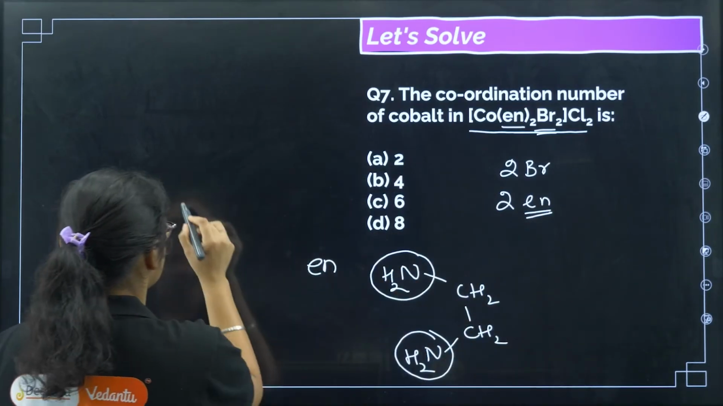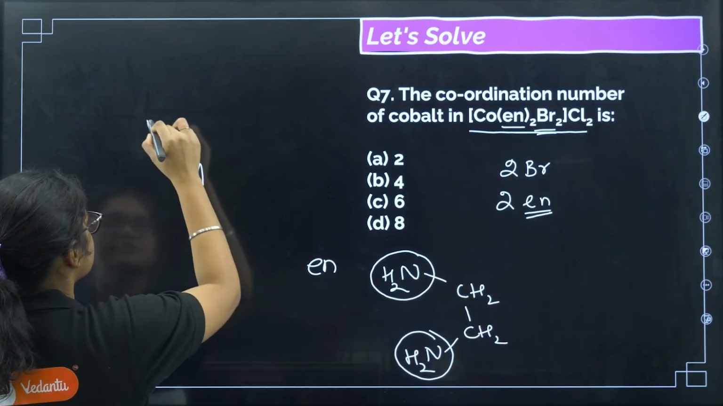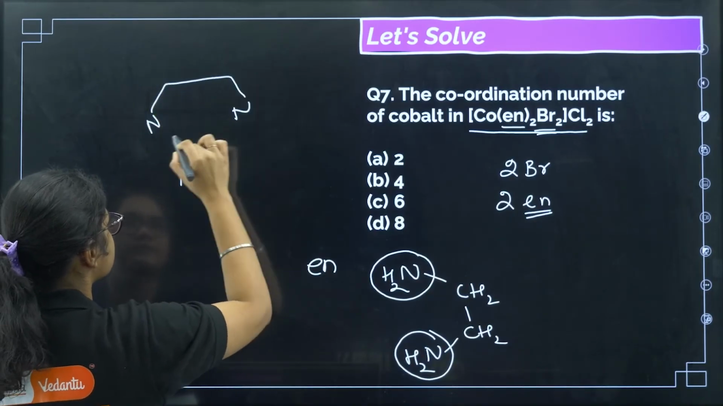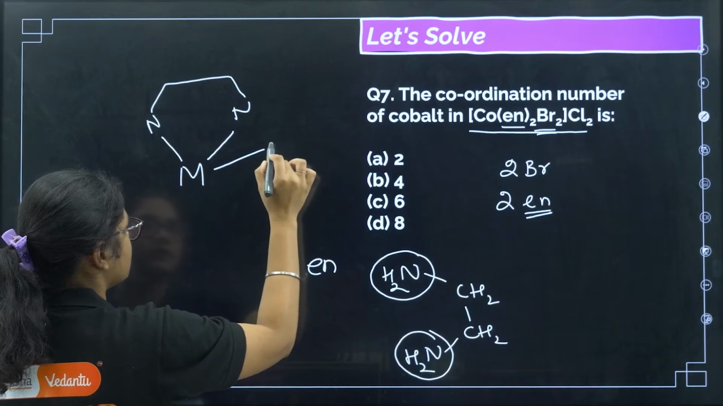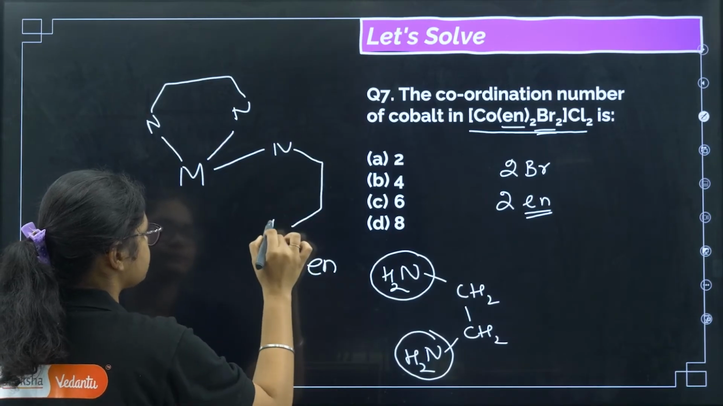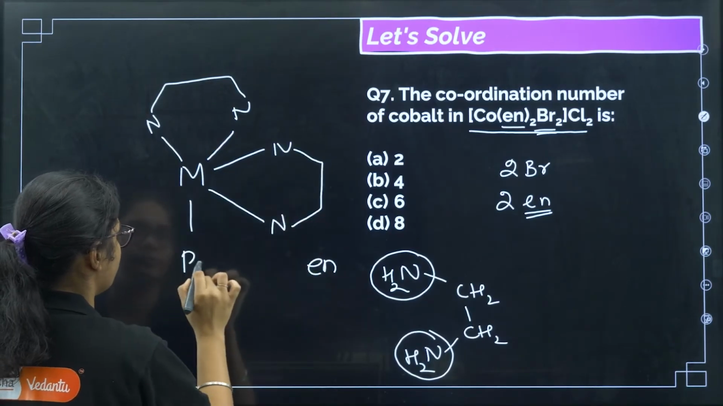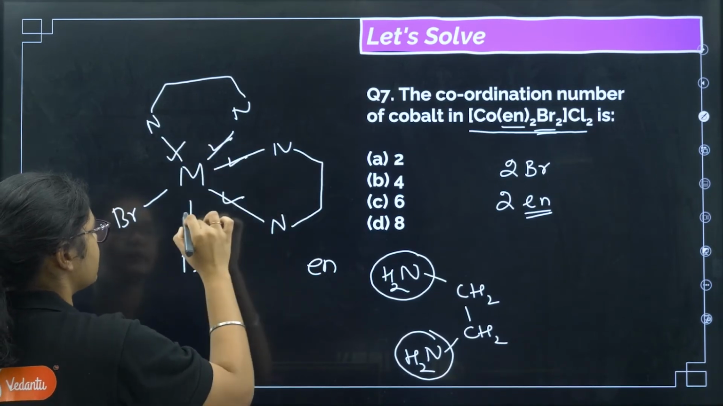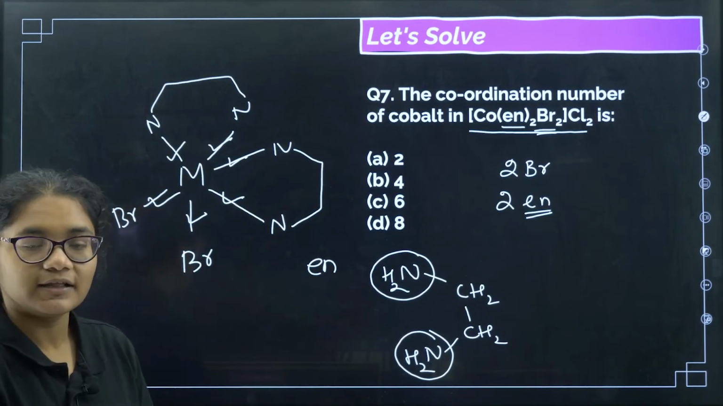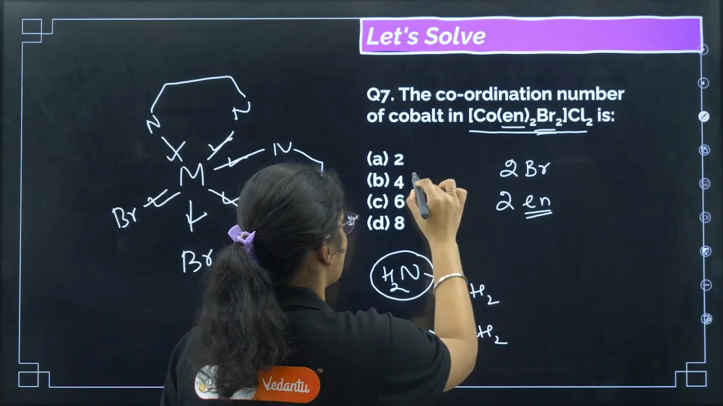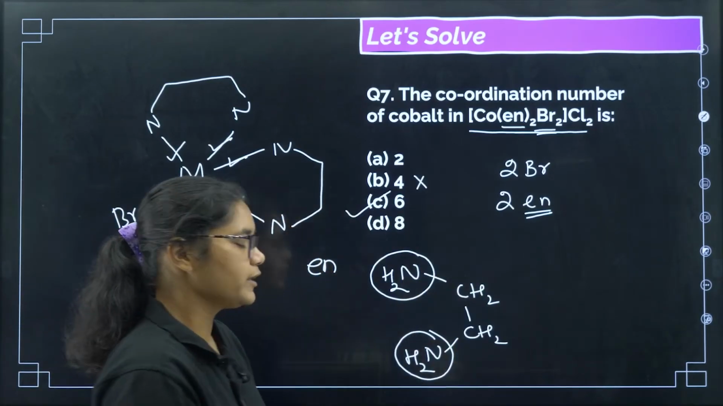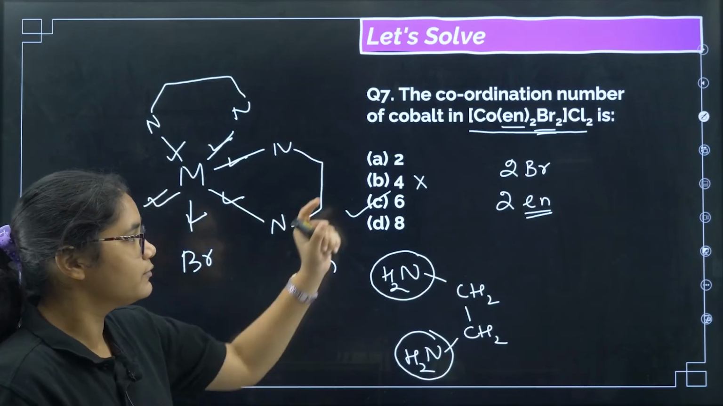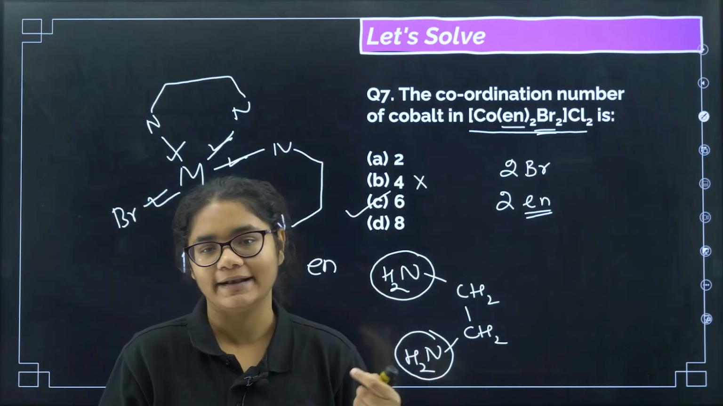If I draw here, the metal is here, this is one en, then this is another en, and then I have 2 bromines. So how many bonds is the metal forming here? 6 bonds are there, right. So the coordination number is not 4, rather it is 6. You have to be very careful when you see bidentate or tridentate ligands.